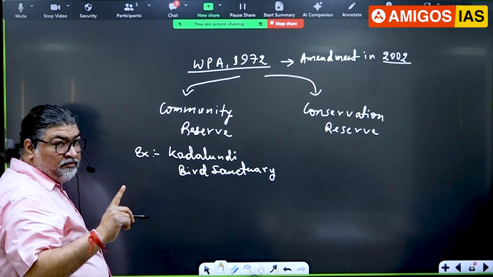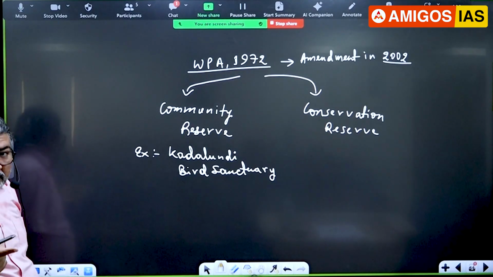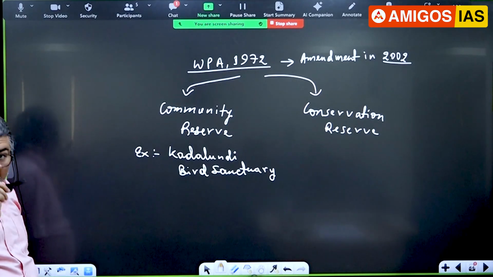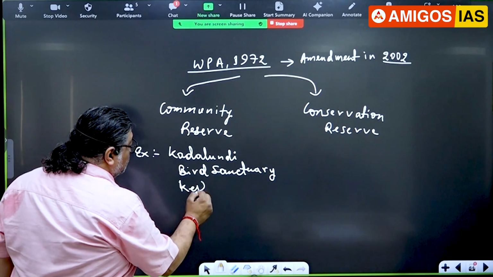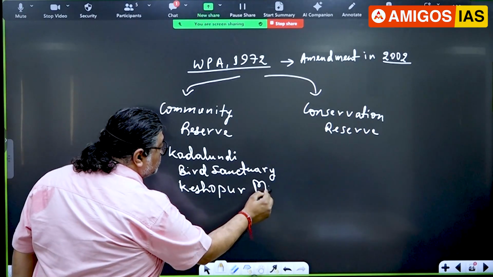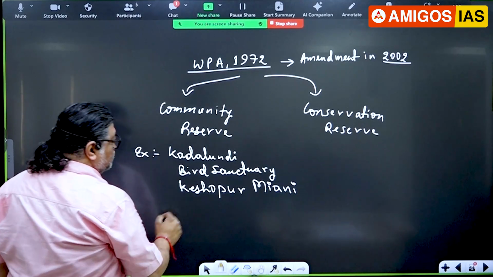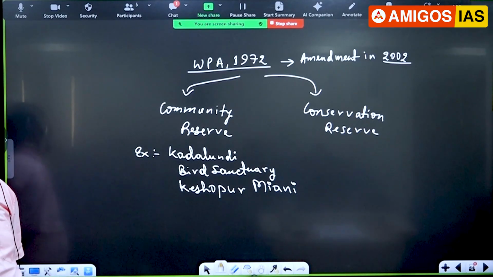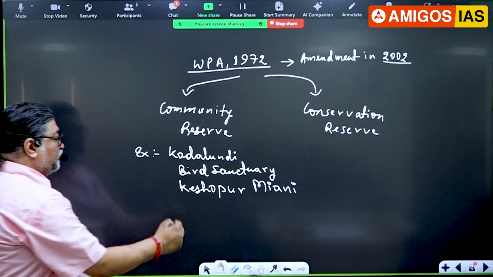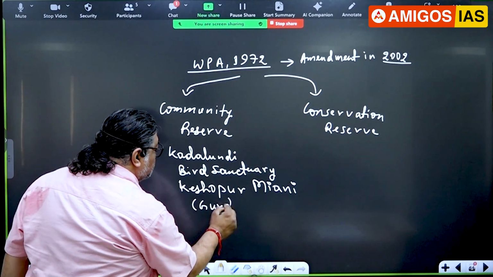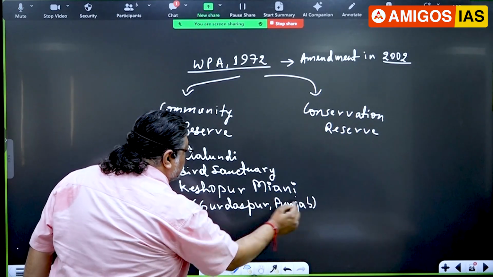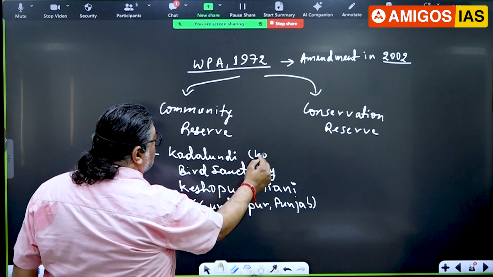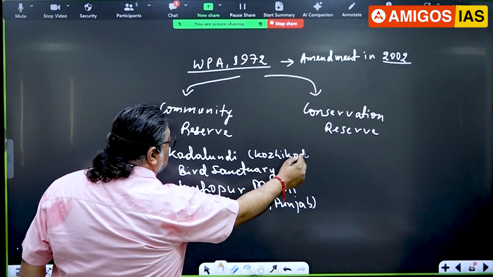Now what I'm writing is that many of such areas are Ramsar sites because of the wetland. I'm giving one very important name from Punjab, Keshopur Miani. Keshopur Miani is in Punjab, in a place called Gurdaspur, and it is India's first community reserve. Kadalundi is in Kozhikode, that is in Kerala.